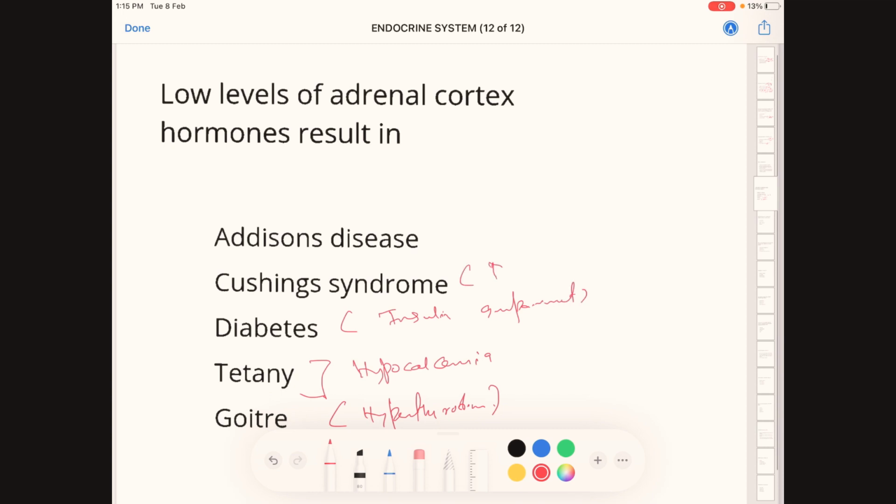Cushing syndrome is due to increased production of adrenal hormones. We have already discussed the hormones secreted by the adrenal glands: the adrenal cortex secretes mineralocorticoids and glucocorticoids.